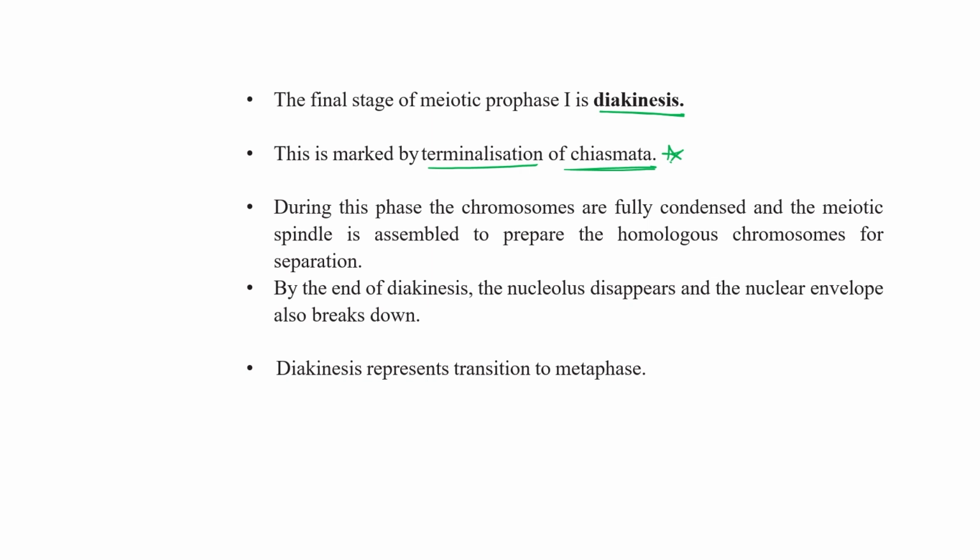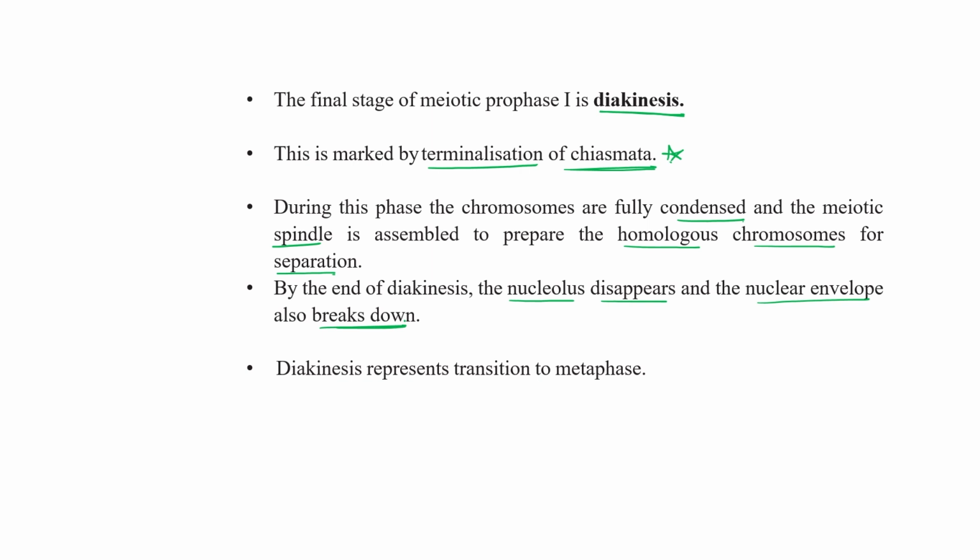So during this phase, the chromosomes are fully condensed and the meiotic spindle is assembled to prepare the homologous chromosomes for separation. By the end of diakinesis, the nucleolus disappears and the nuclear membrane also breaks down.